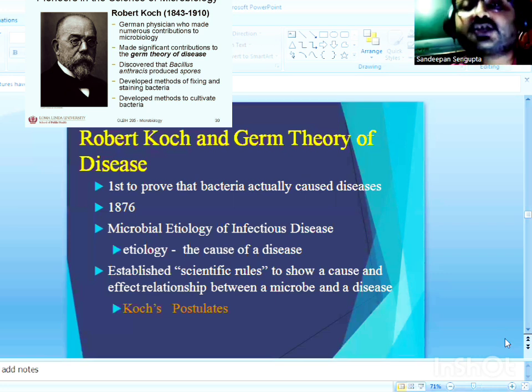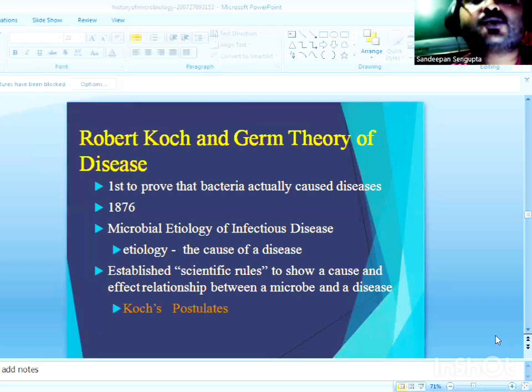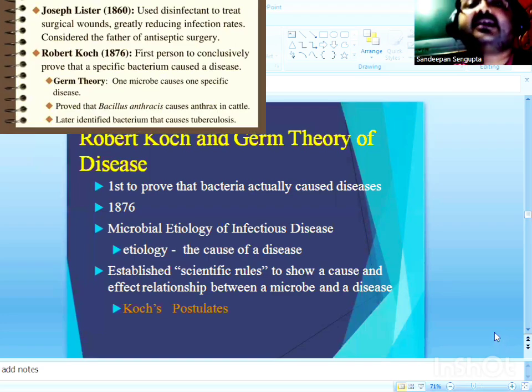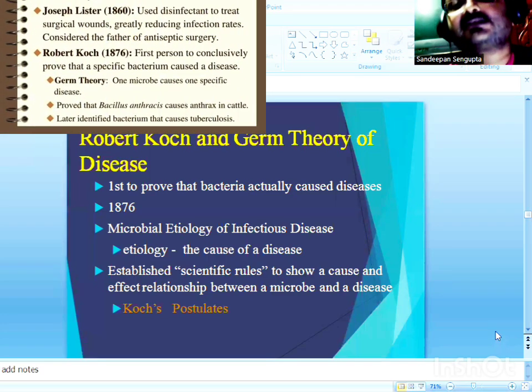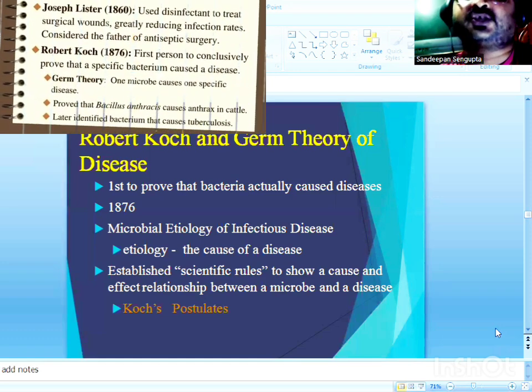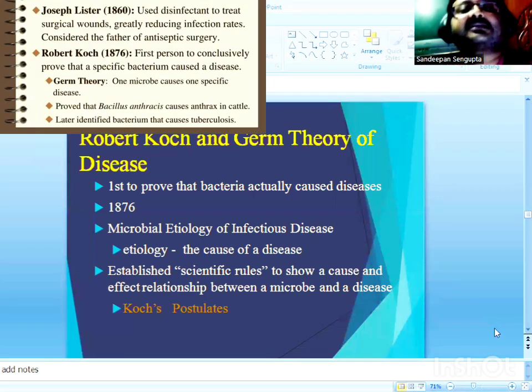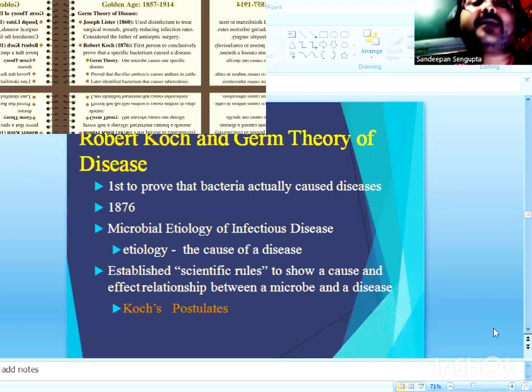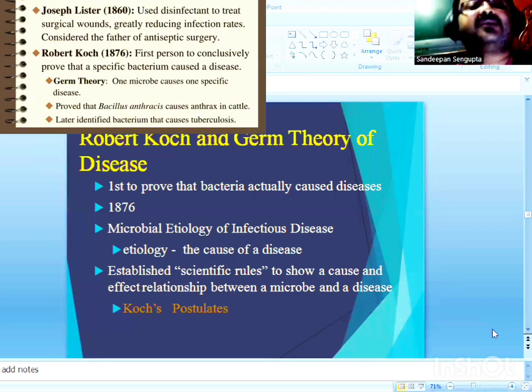So Robert Koch was the first who could prove the involvement of bacteria as a pathogen in causing diseases, so-called anthrax bacillus. Koch isolated and discovered Bacillus anthracis, the causative agent of anthrax, which was the first pathogen discovered by Robert Koch. Soon, in 1882, he discovered another pathogen named Mycobacterium tuberculosis, which is the causative agent of a serious disease called tuberculosis.